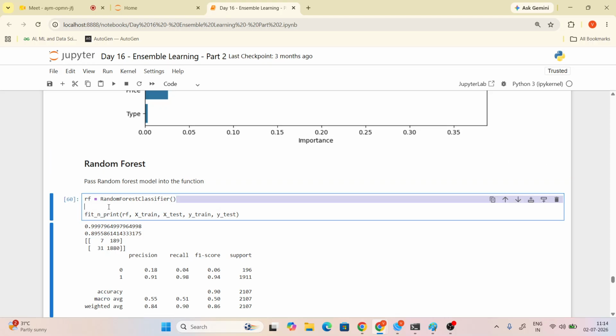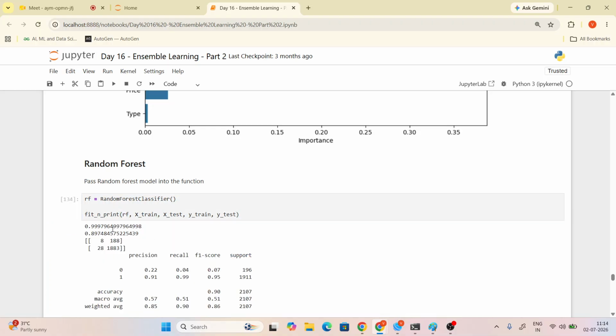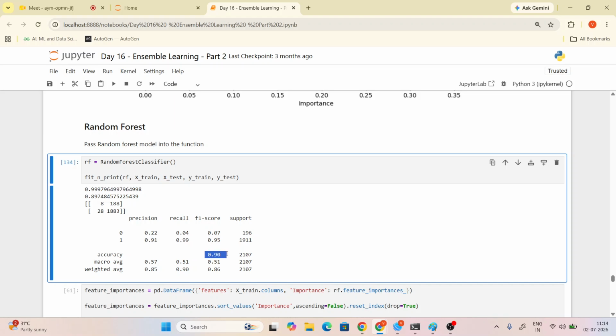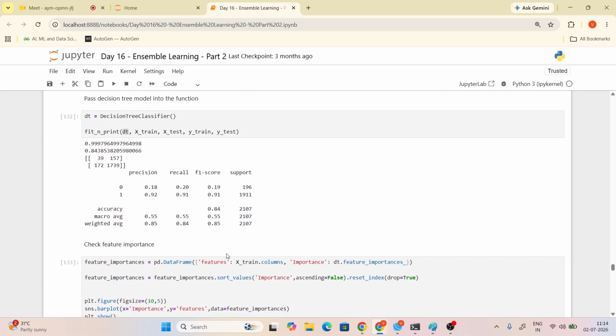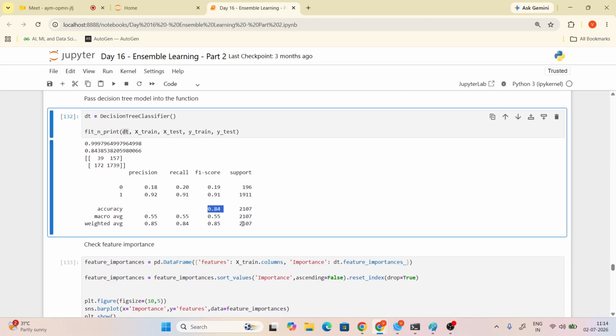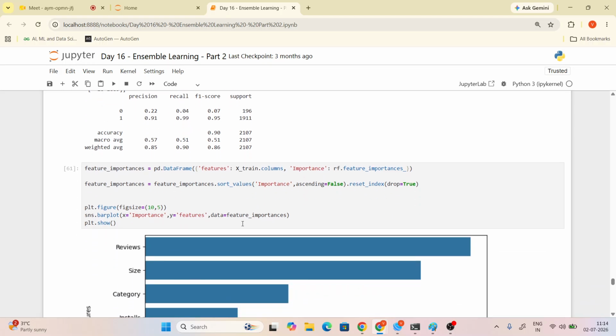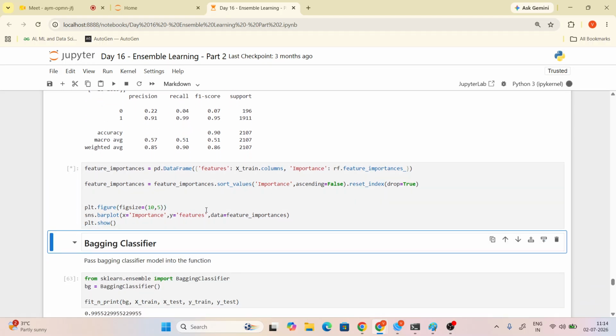Now take the random forest decision classifier as RF. If you apply this function, it automatically prints the training score and testing score. Here you are seeing the accuracy, right? It is 90 percentage. Alka, we are just learning which one is highest. Here it is 90 percentage and the previous was 84. So now random forest is the highest percentage, right? Yeah, right.